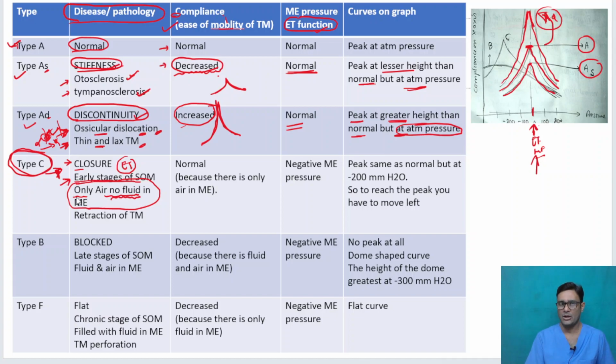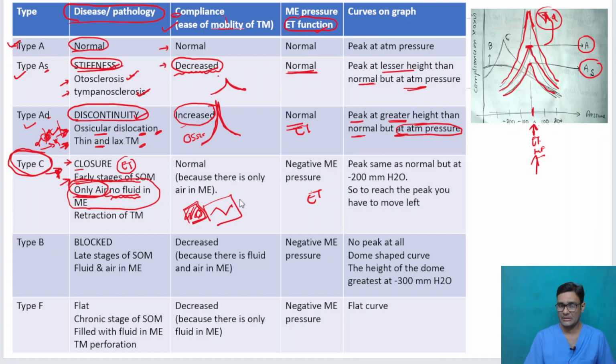Because there is only air in the middle ear, there is nothing stopping the ease of mobility of the tympanic membrane. Here, as we said, the problem is with the ossicles and the eustachian tube is normal. Here the problem is with the eustachian tube, and the ossicles and the middle ear environment are normal.